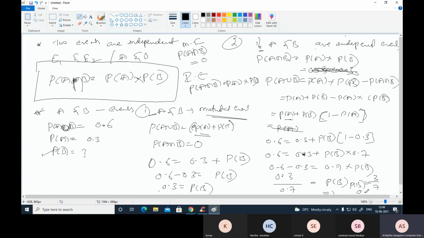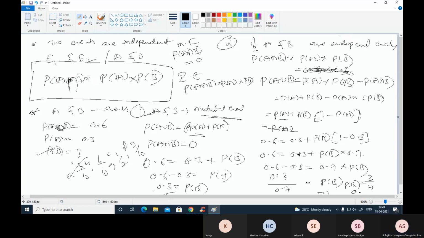So directly you write 3/7, otherwise options may be given like 3 by 10, 6 by 10, 1 by 2 or 7 by 10 as A, B, C like this. Here we got 0.3, that's why it would be 3 by 10 in that case.